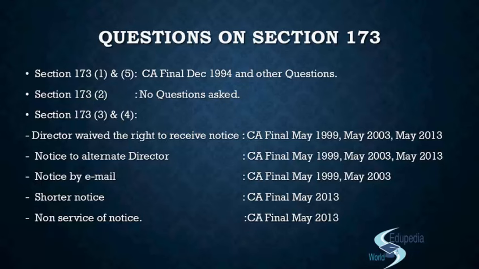And whenever you get these kinds of questions, how do you start your answer? We know that while starting our answer, we have to write the provisions of the act, the provisions of the section. Now, do you write the entire thing? Will you write the entire provision of the section? No. So we could write the statement as under: as per section 173 subsection 3, a meeting of the board shall be called by giving not less than 7 days notice in writing to every director at his address registered with the company, and such notice shall be sent by hand delivery or by post or by electronic means.